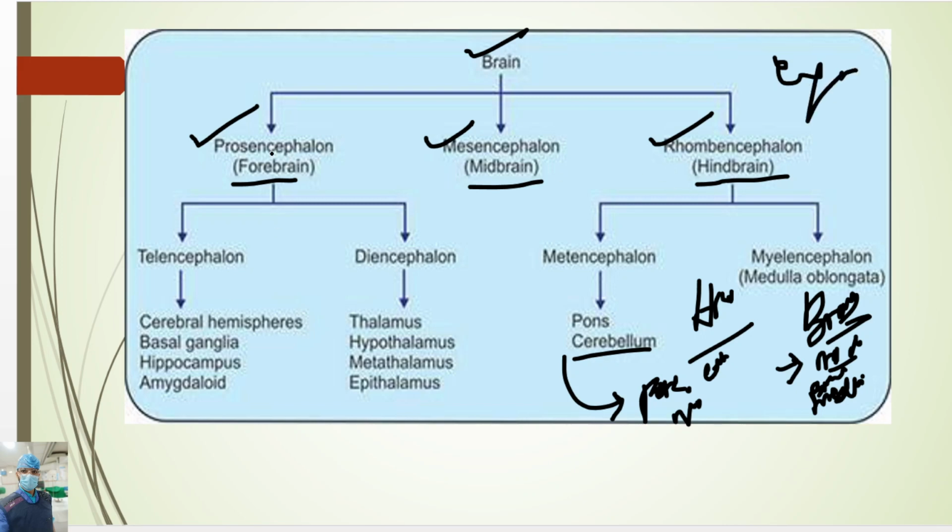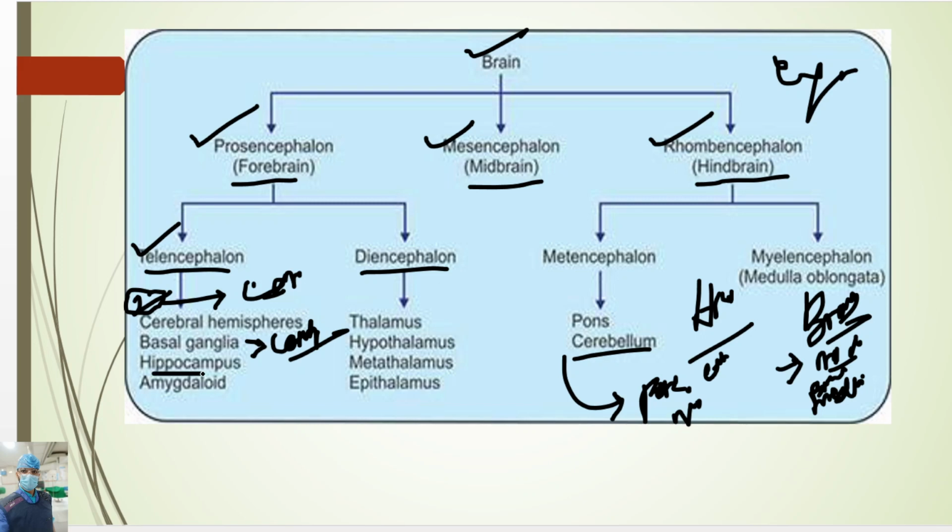The prosencephalon is again divided into two parts: telencephalon and diencephalon. The telencephalon contains these organs. One is the cerebral hemispheres. There are two, the left and the right cerebral hemisphere, connected to each other by the corpus callosum. Then the basal ganglia, whose function is fine motor control of the body.